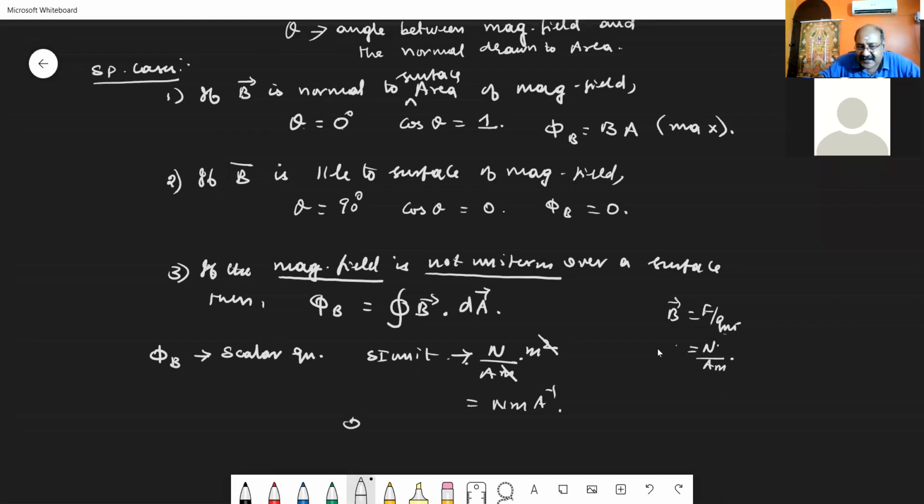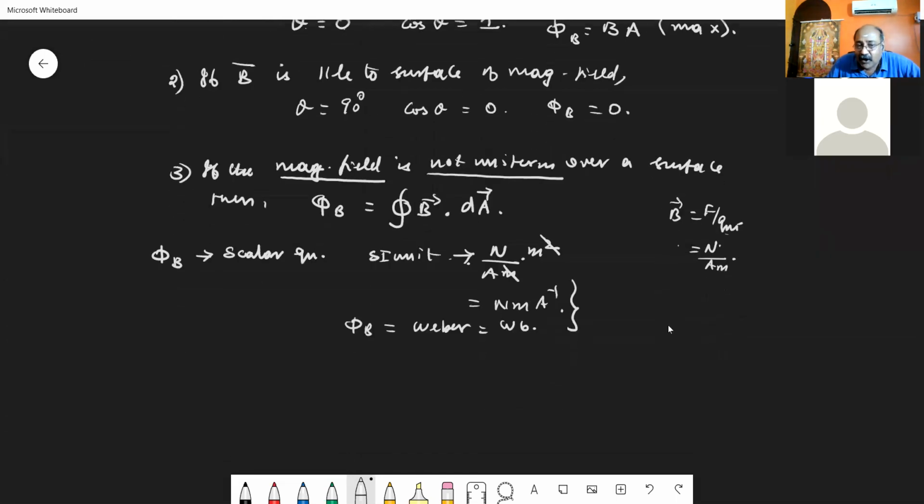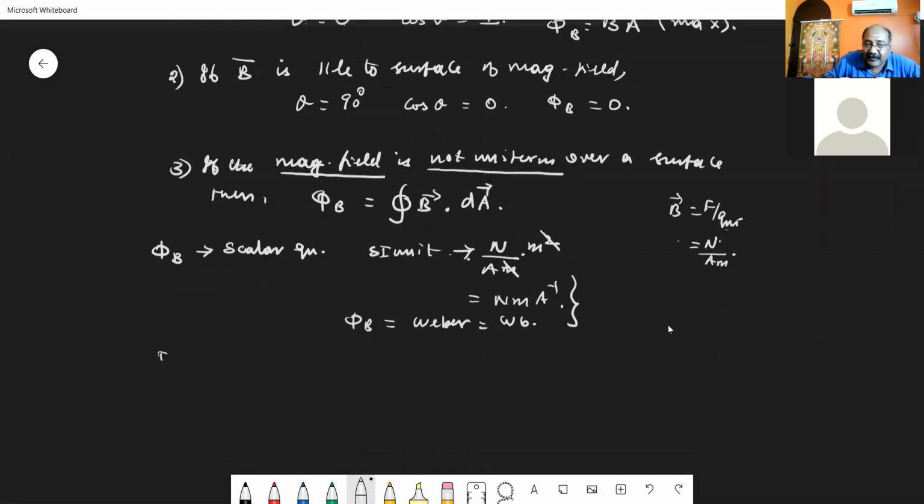Or this flux can be replaced by a single unit called Weber, measured as WB. Both can be taken, both are SI units. If you want to get the dimension for the magnetic flux, then you use this formula. What is Newton?